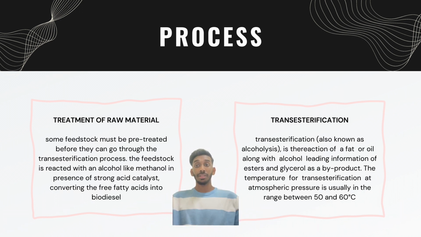The second step is transesterification. Transesterification, also known as alcoholysis, is the reaction of a fat or oil with alcohol, leading to the formation of ester and glycerol as a byproduct. The temperature for transesterification at atmospheric pressure is usually in the range between 50 and 60 Celsius.